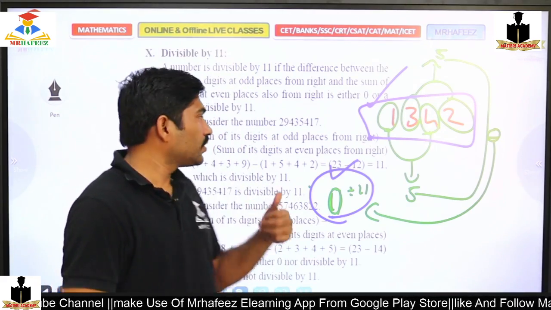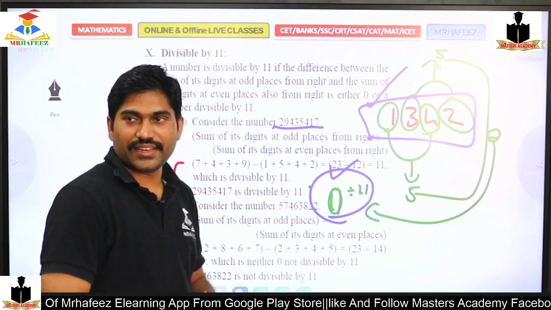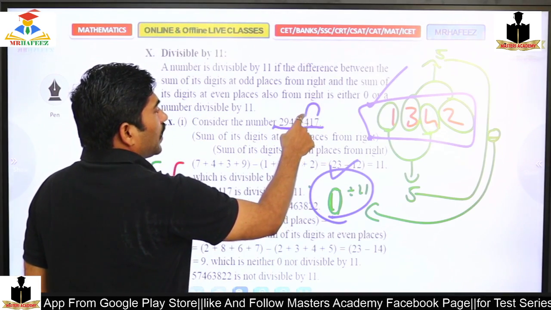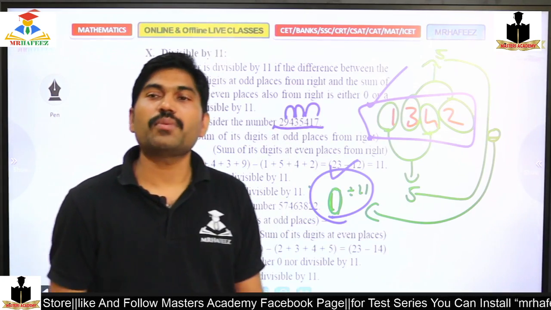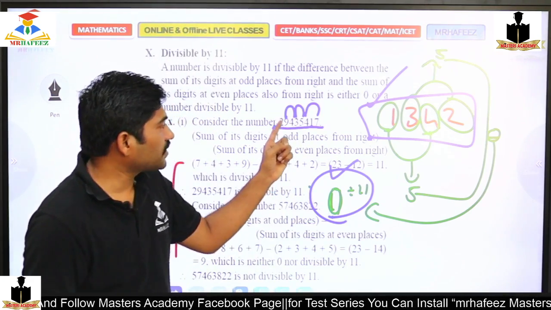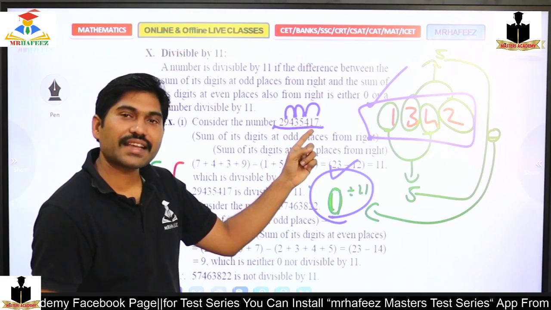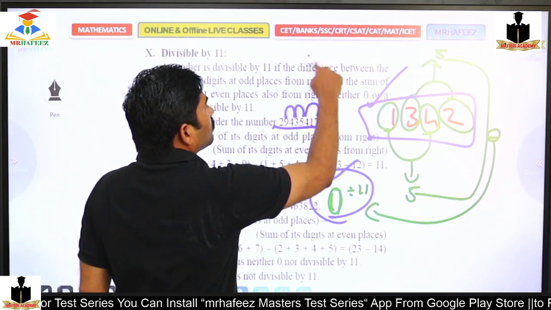Okay, good. So like that, here 29435417 is a number. So 7, 4, 5, 9 on one side: 7 plus 4 plus 3 plus 9. 9 plus 3, 12, plus 4, 16, plus 7, 23.